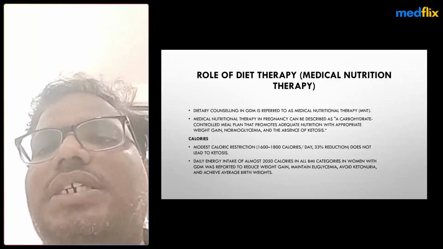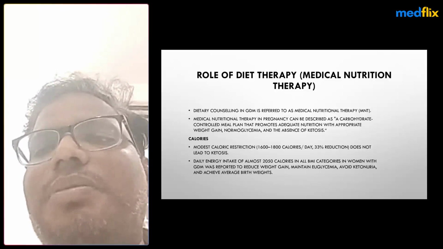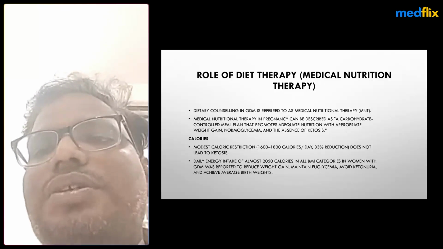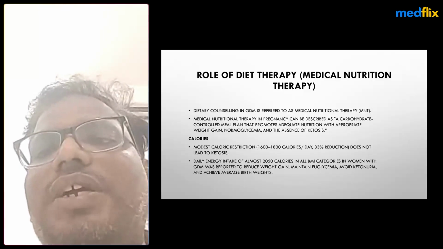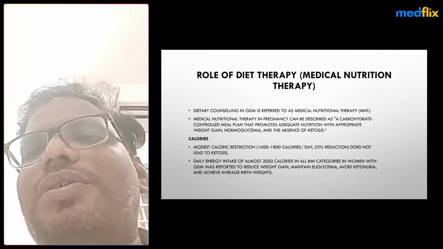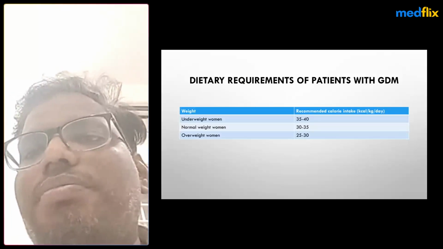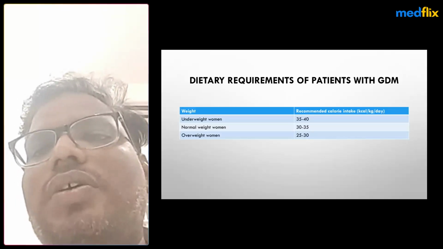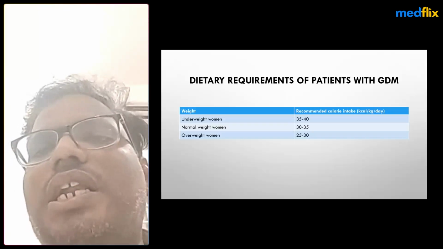And daily energy intake is almost 2500 kilocalories as per BMI, all categories. Women with GDM are reported with reduced weight gain, maintain euglycemia, avoid ketonuria, and achieve average birth weight of the babies in medical nutrition therapies. These are the calorie requirements for a gestational diabetic patient: underweight women need 35 to 40 kilocalories per kg per day.